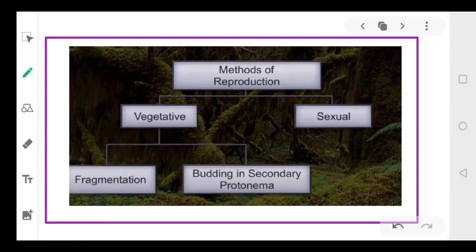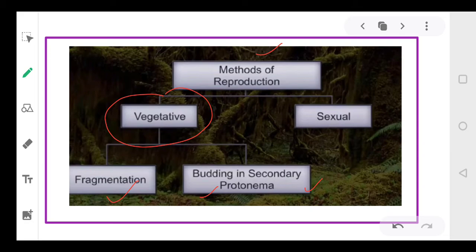Then the methods of sexual reproduction. Now as I told you, methods of reproduction involve vegetative, which can be of two types, fragmentation and budding. Budding will occur in the secondary protonema stage. Okay, now coming to the sexual reproduction.